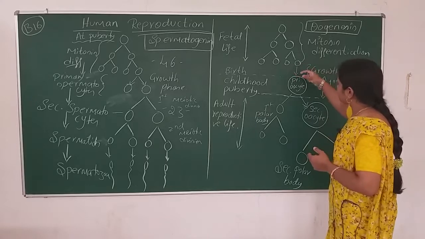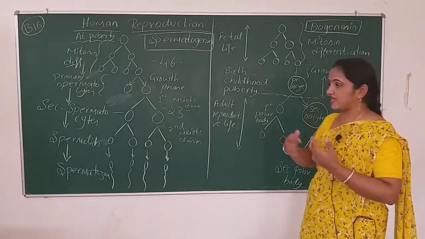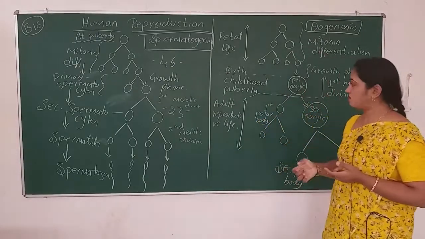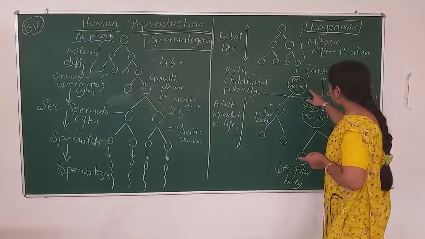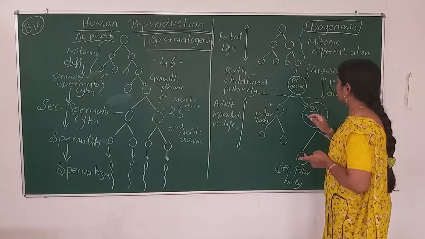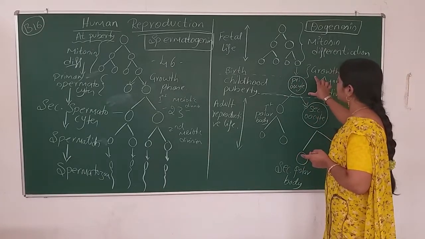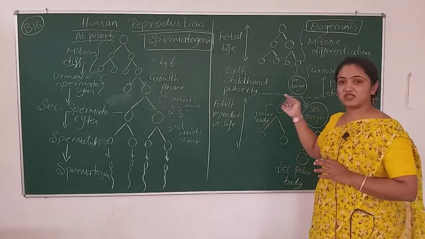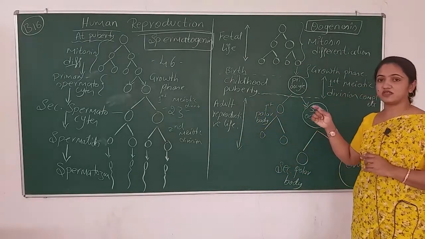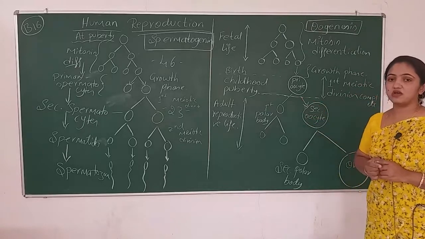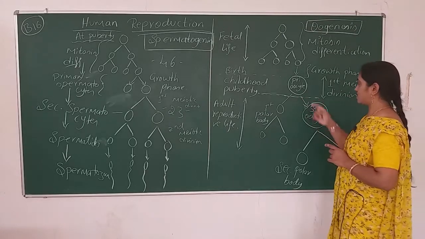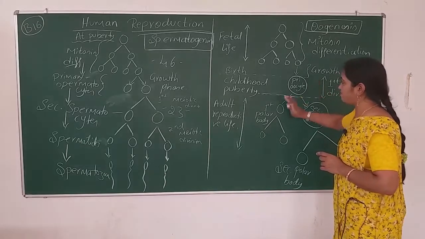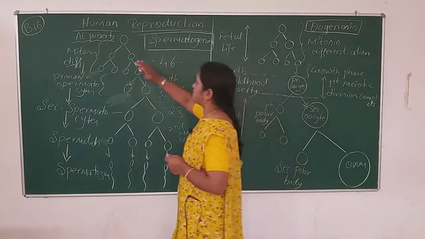This primary follicle undergoes the growth phase, and that is known as the primary oocyte. Till here the ploidy of these cells will be diploid, because it hasn't undergone meiotic division. At puberty, we have to mention here, I didn't mention the puberty here.